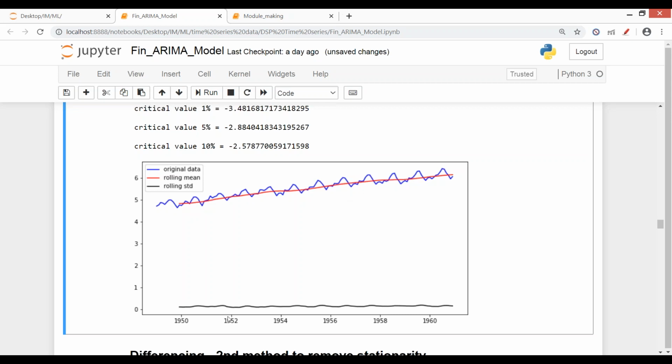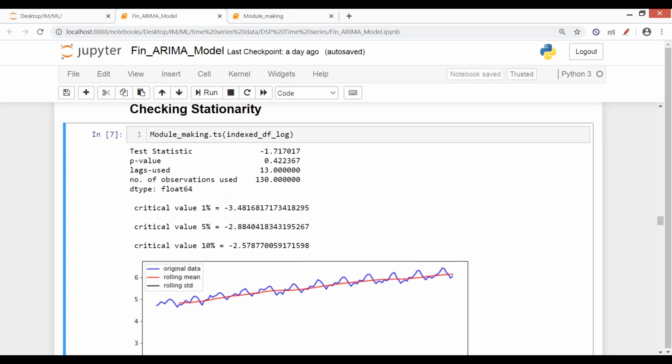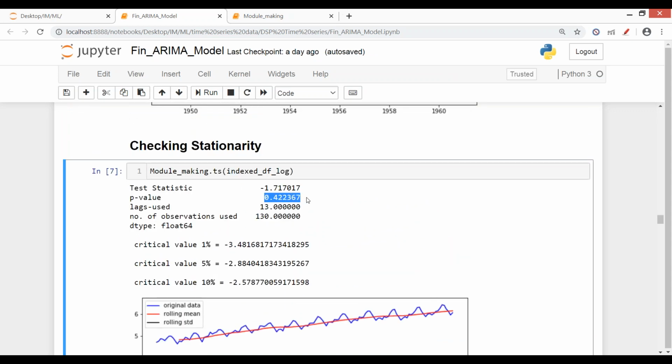Much of the stationarity is somewhat achieved, but at the end you see there is an increasing trend. It's not as stationary as it should be. Also you get the p-value. So what is the p-value? 0.4. So have we achieved stationarity? No, because what is the threshold for the p-value? What should be the p-value in order to have stationarity achieved?